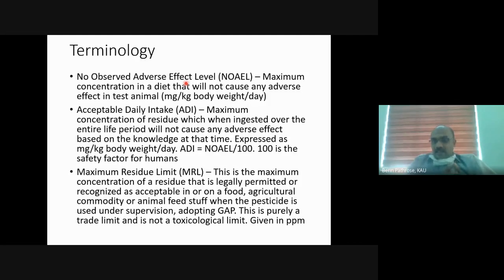This means that if a person weighing 1 kg consumes 0.1 milligram of that particular pesticide daily through his diet throughout his lifetime, it won't cause any adverse health impact to that human being.